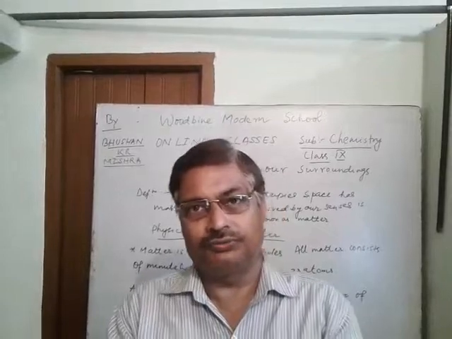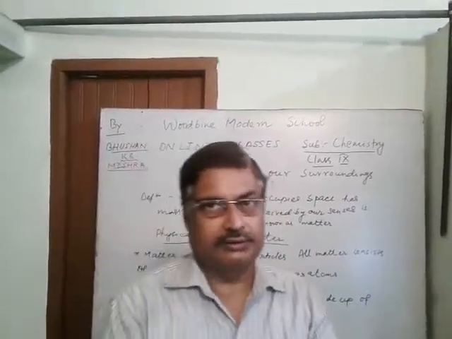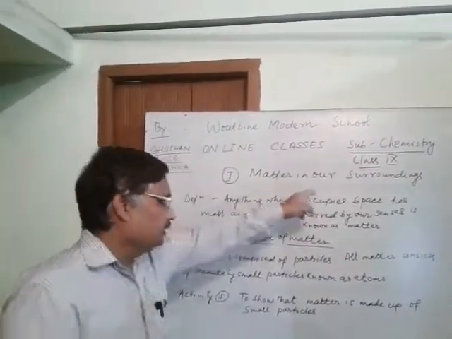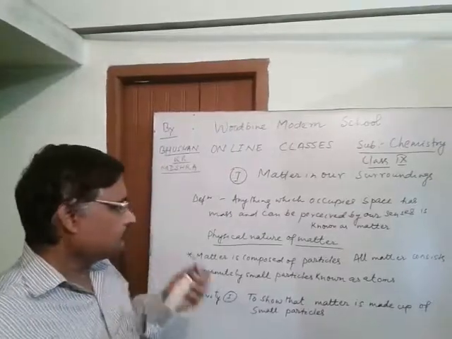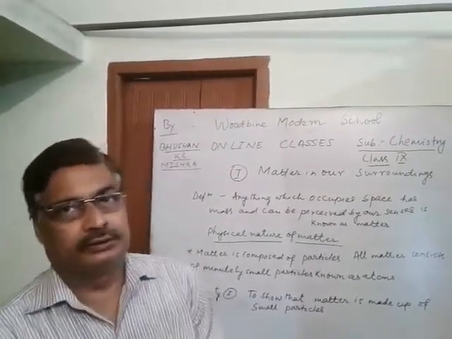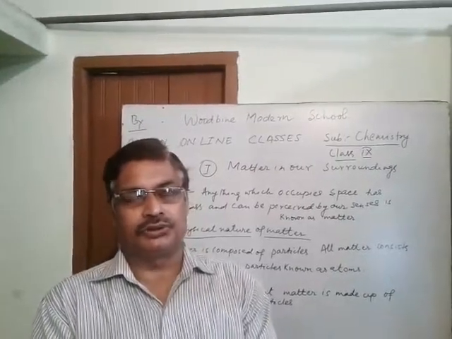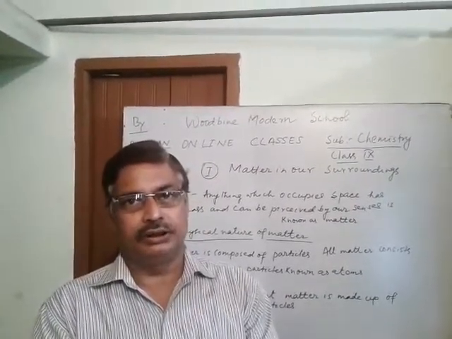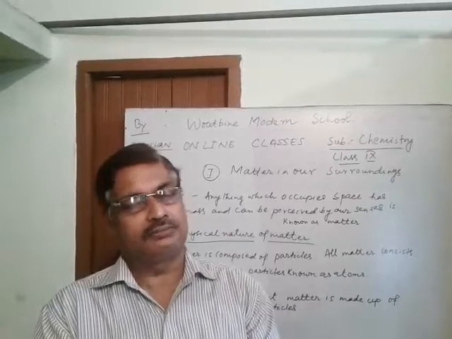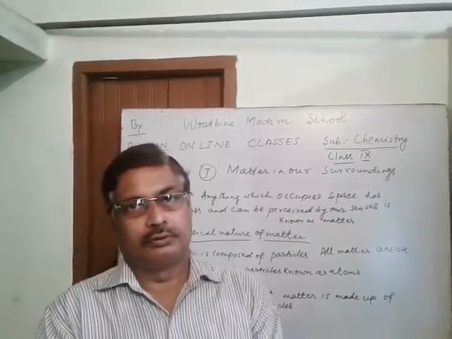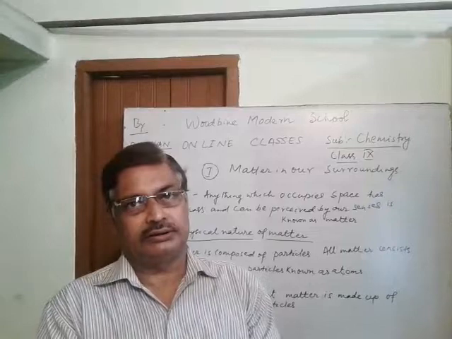So moving on to the first chapter, that is matter in our surroundings. First, we will try to know what is matter. Anything which you see and observe in or around you is made up of matter. So, what is the definition of matter?